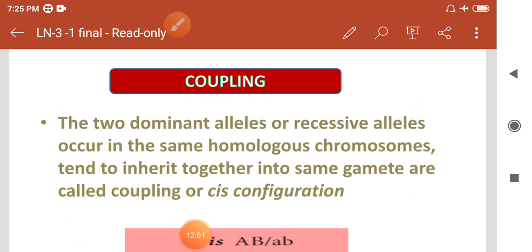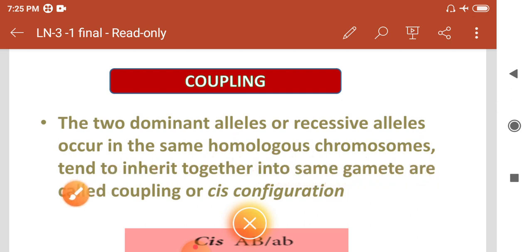Next topic is coupling. What is meant by coupling? Coupling means the two dominant alleles or the two recessive alleles occur on the same homologous chromosome. These alleles tend to be inherited together into the same gametes.